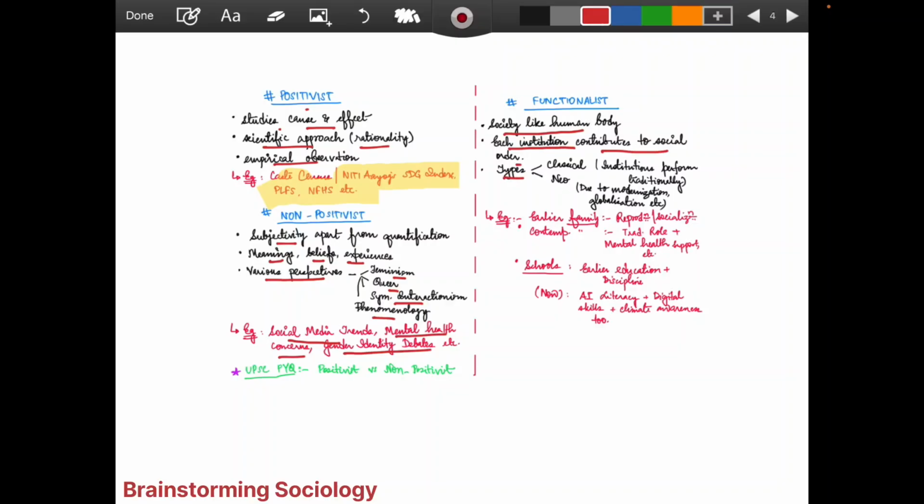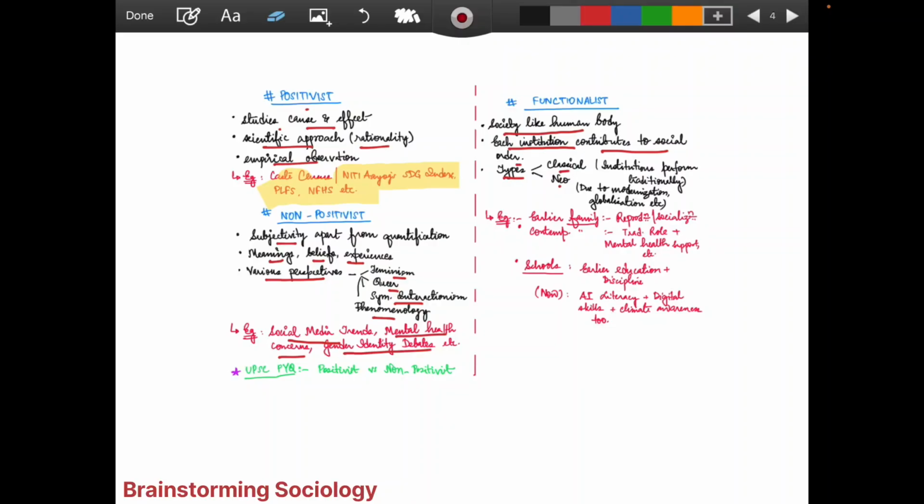The types can be classified as classical and neo. Institutions performing traditionally, talking only about the traditions and institutions, is just being classical functionalist. And neo-functionalists are those who are talking also about modernization and globalization, and how these are impacting. We are talking about them in the neo-functionalist.